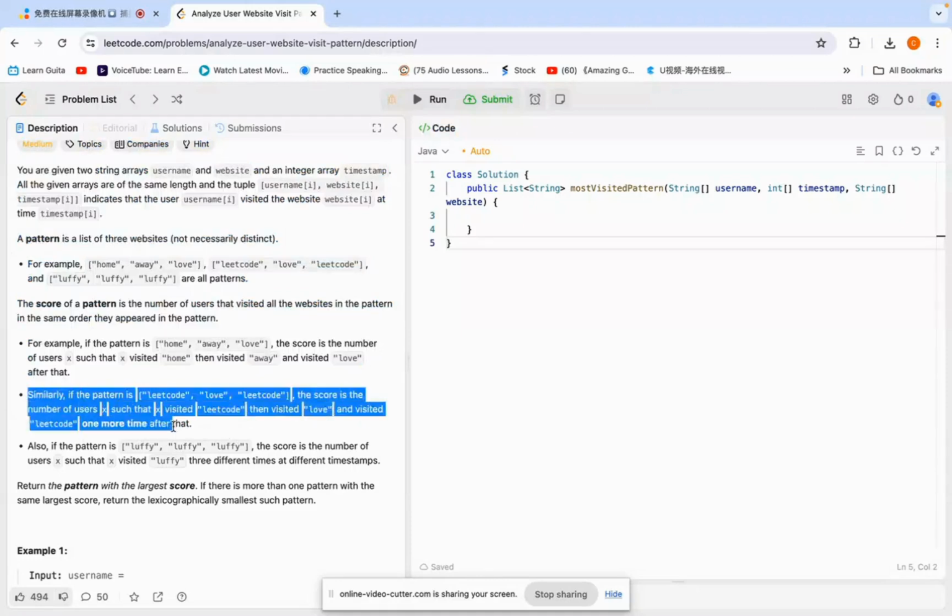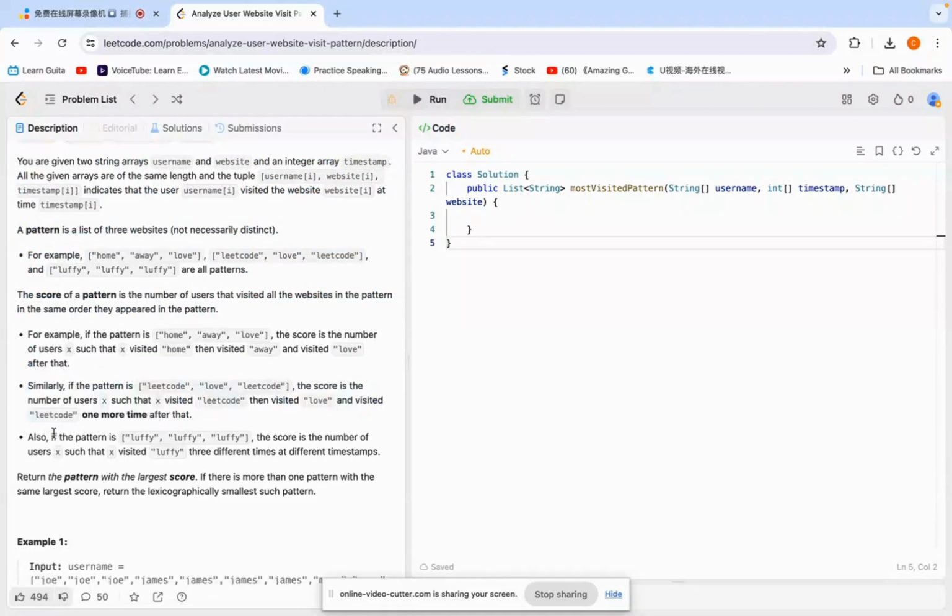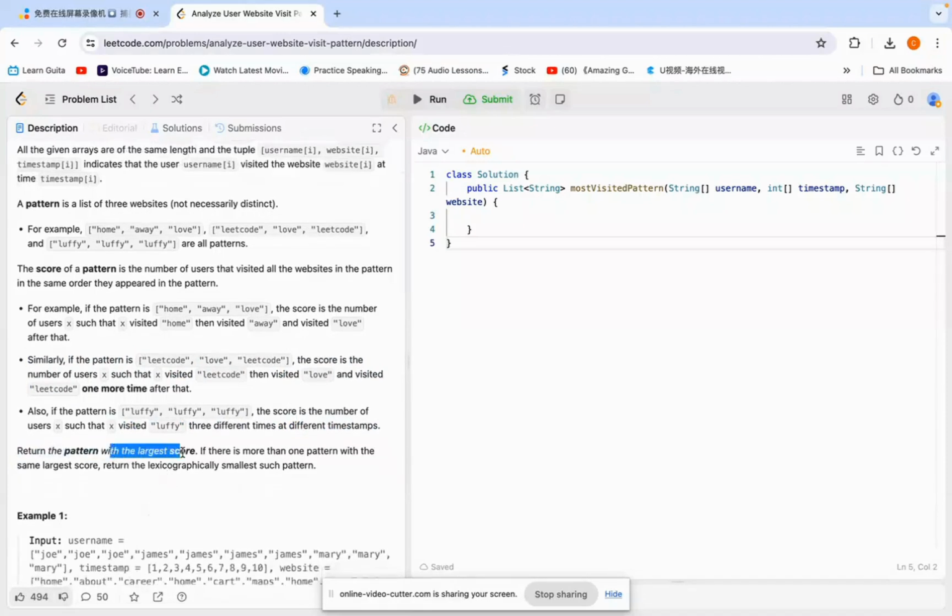Also, for a pattern at a different timestamp, it is the same. Then return the pattern with the largest score. So it's just looking for the frequency of users with that pattern. To find the largest score, you look at the frequency and see which one is the most frequent. If patterns have the same frequency, then we need to return the lexicographically smaller pattern.